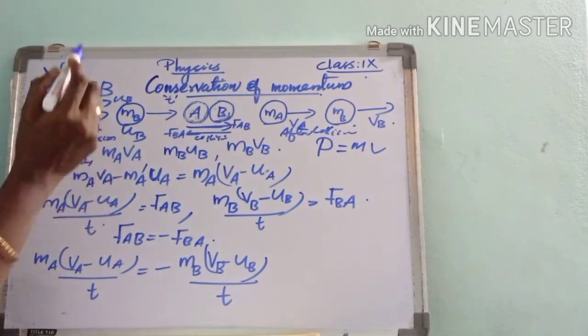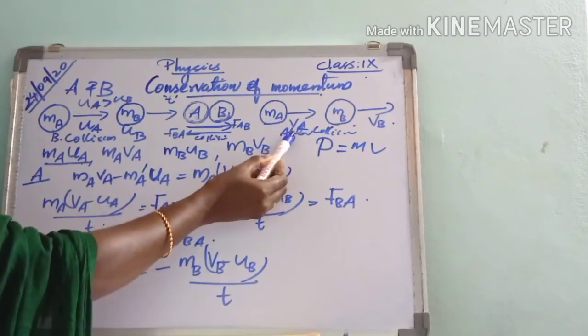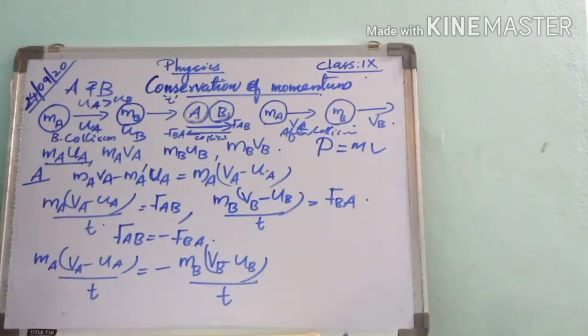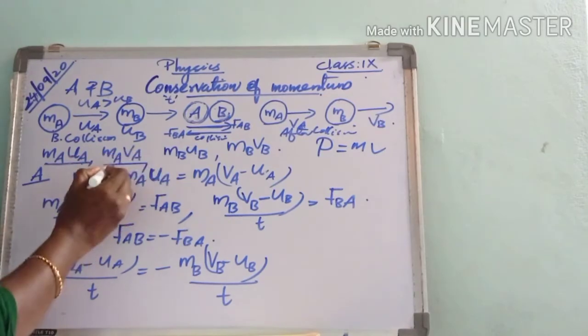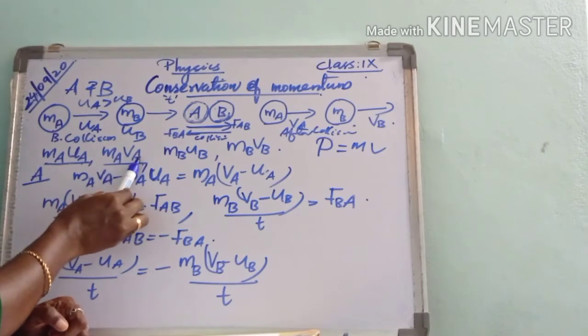Then after collision, ball A moves with velocity VA. So after collision, its momentum is MA VA.